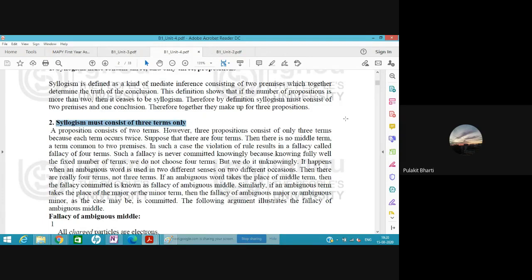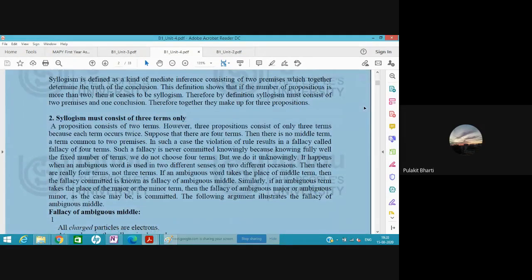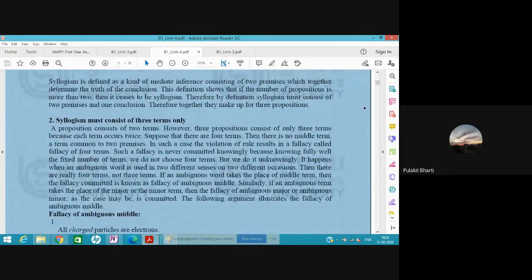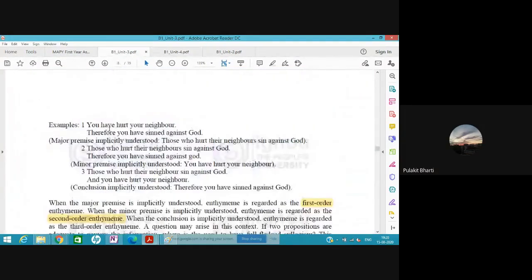This is from page number 2 of unit 4 of the same block 1. So therefore this looks like it is not a valid argument, but this is a valid argument. Why? Because one premise is implicitly understood.